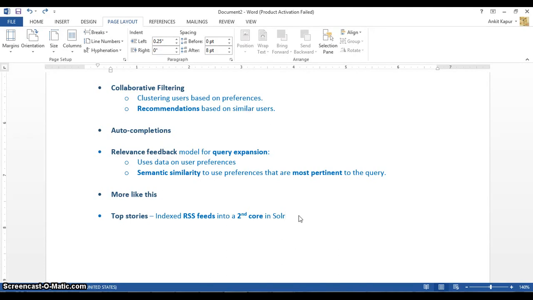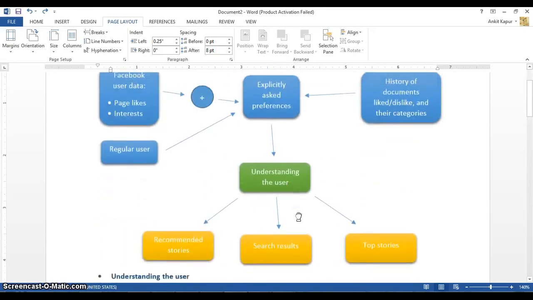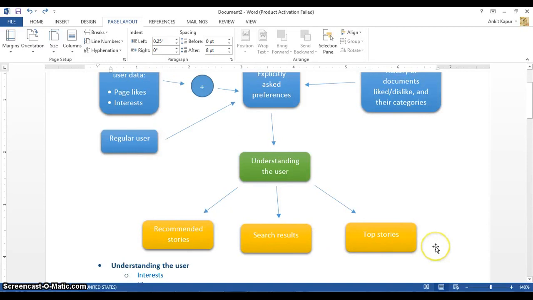So this about covers everything that we present to the user and everything our application covers.